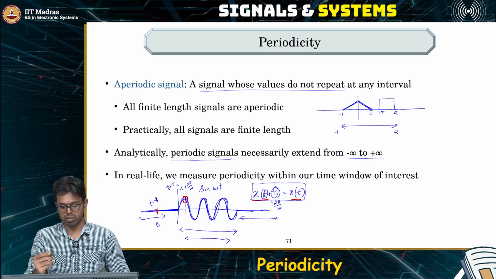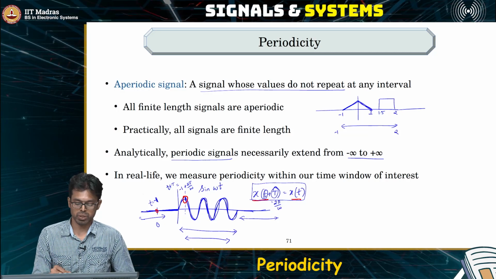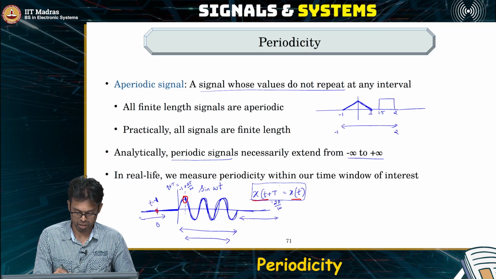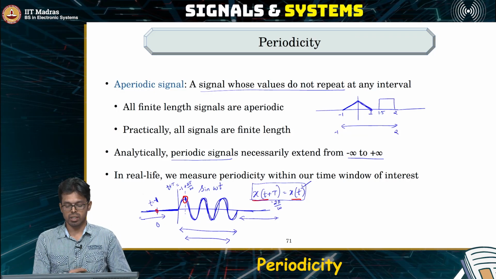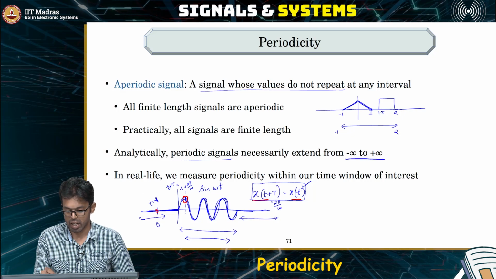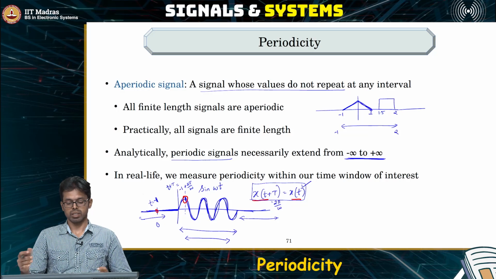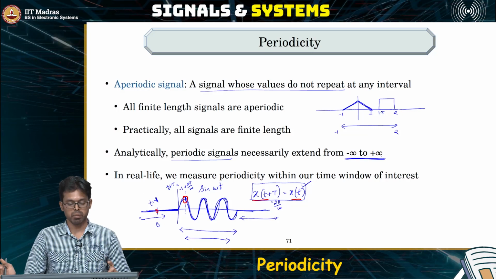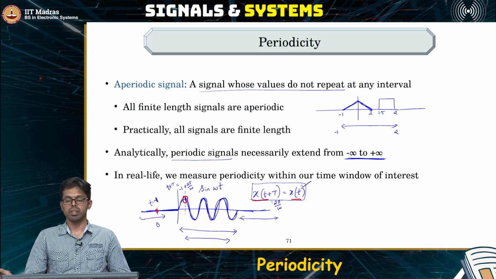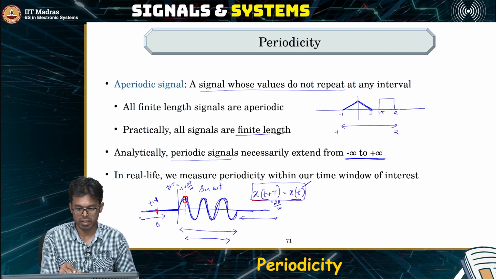So no matter what is the value of the time that you plug in there, for every value of time it should satisfy this condition, right? If it satisfies this condition, then it necessarily means the signal has to extend from -infinity to +infinity, because then it's an infinitely long signal. Every periodic signal, mathematically at least, has to be infinitely long in length. But we know that all practical signals are finite length signals.